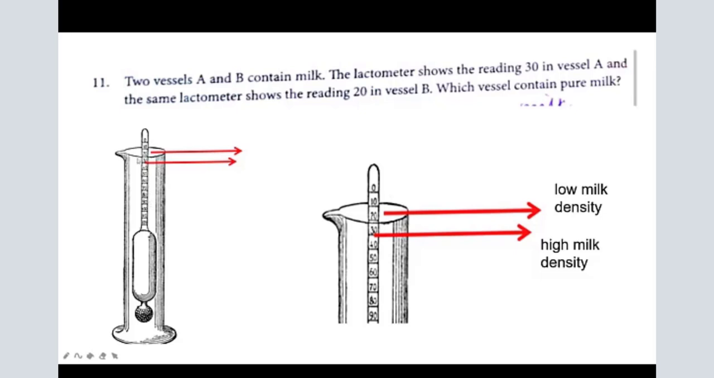So when this lactometer is immersed in the milk, if it floats at 20 reading, then the density of the milk will be low because it floats up to the reading 20, is it not? Suppose if it sinks up to 30, then it will have high milk density. So we can write vessel B contains low milk density and vessel A contains high milk density.